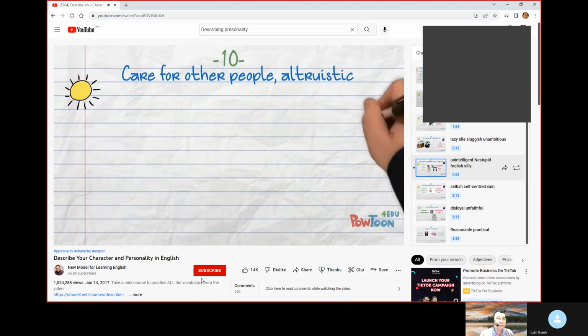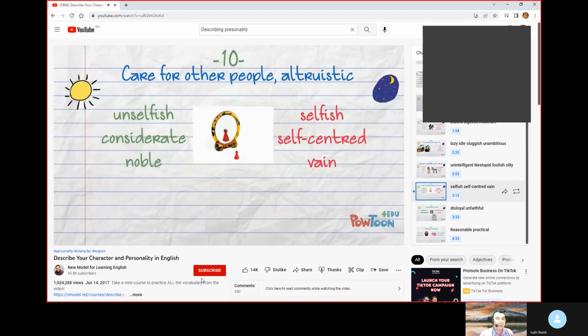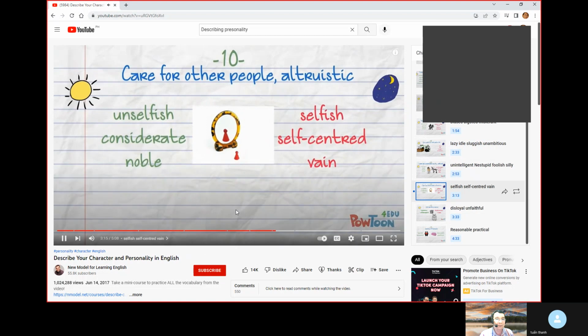If you care for other people, you're an altruistic person, which means you're unselfish, considerate, and noble. And if you don't, you're selfish, self-centered, and vain. What about those people who care for other people? They are altruistic in personality.